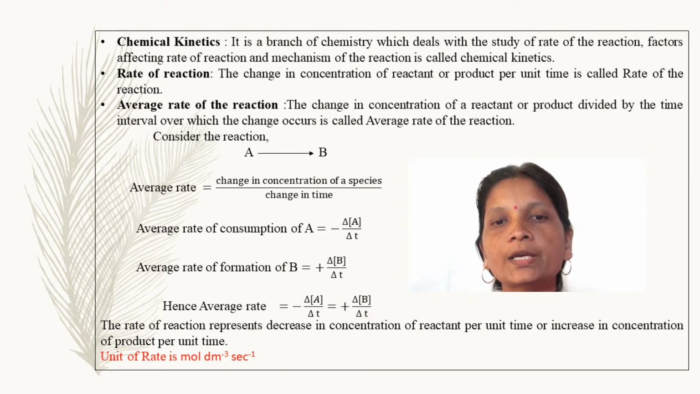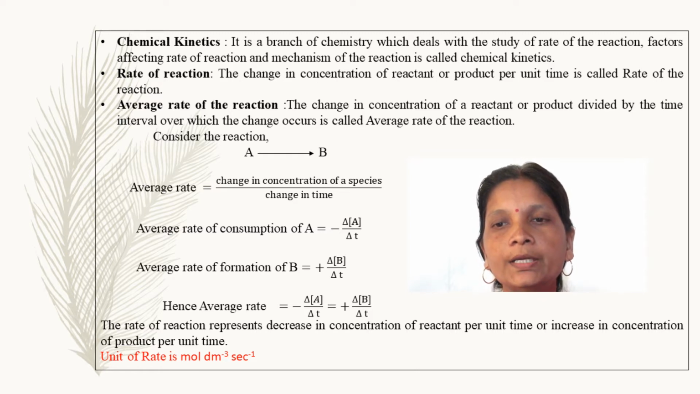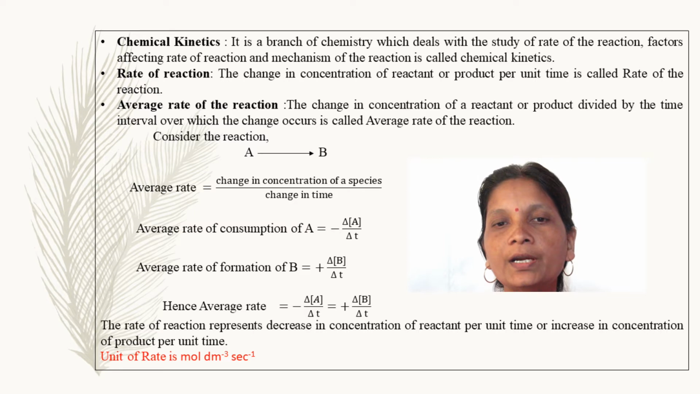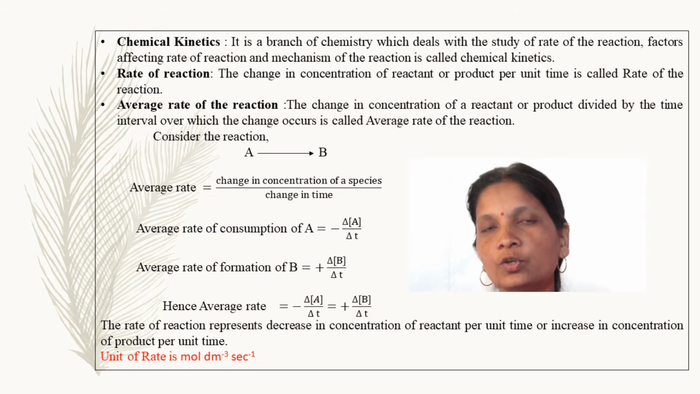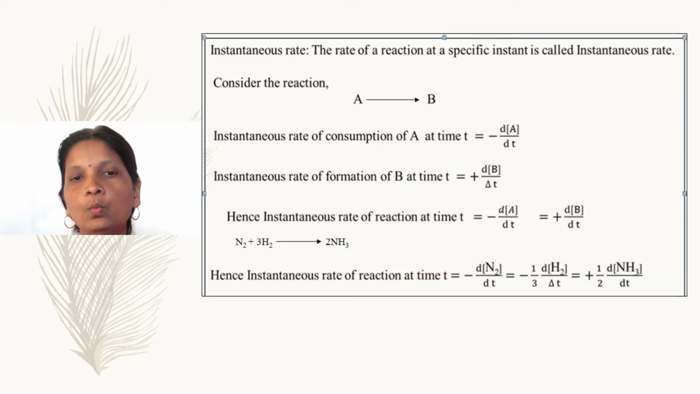The rate of reaction represents decrease in concentration of reactant per unit time or increase in concentration of product per unit time. So as the concentration of reactant decreases, the negative sign comes up here, and as the concentration of product increases, the positive sign comes in the equation. Now what is the unit of rate? It is mole per dm cube per second.